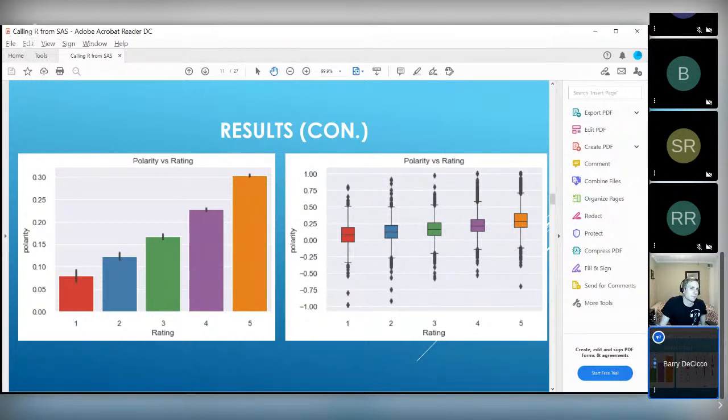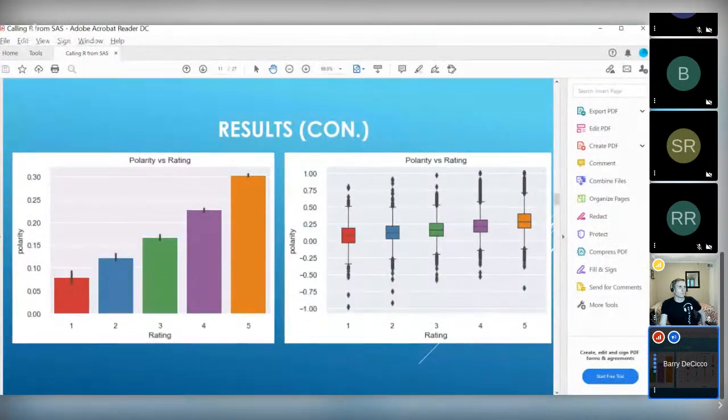So the box and whisker plot, that center box for each rating, shows the center half of the polarity scores. You can see where there's a whisker going up and down from the box. Can you? Yes. Okay, that covers a certain range, which if it was normal data should cover about 99% of the data. So what we know is we have a bunch of outliers here, and with a vast sample size, we expect that. But we can see, the middle of the data is pretty much going up as the rating goes up.